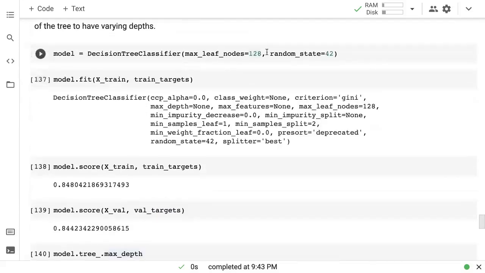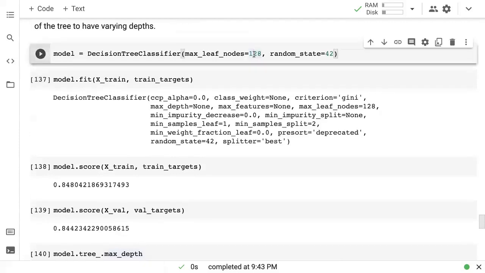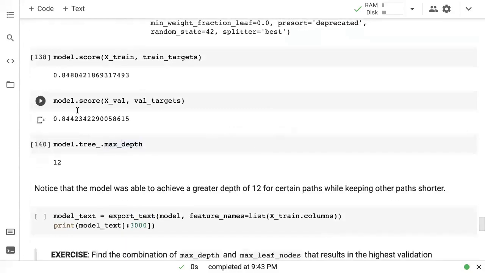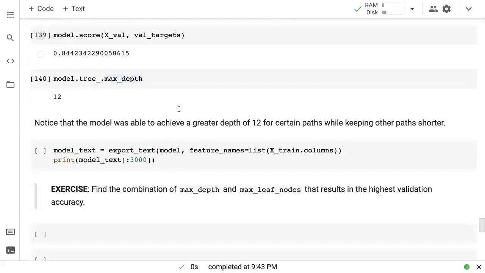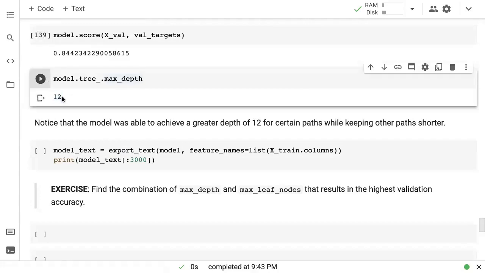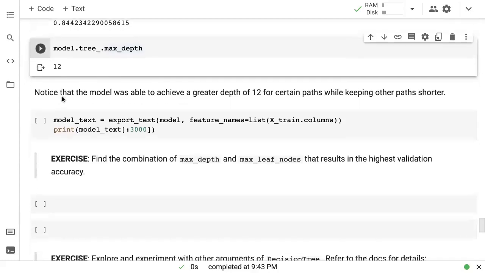Maybe if you change this to 130 or 140, you may find that it actually crosses. But the important thing is that these two are different. The reason these two accuracies are different is because the strategy by which we are limiting the size of the tree is different. In one case, we are saying that the max depth can be 7. In the other case, we are saying that the maximum number of leaf nodes can be 128. And the tree actually does go down to a depth of 12 in certain places. So certain paths go down to a depth of 12, but certain paths maybe are shorter. Certain paths are maybe just 3 or 4 levels deep.